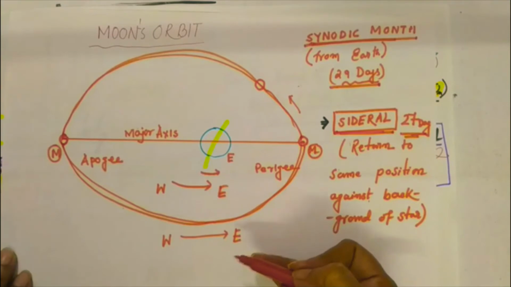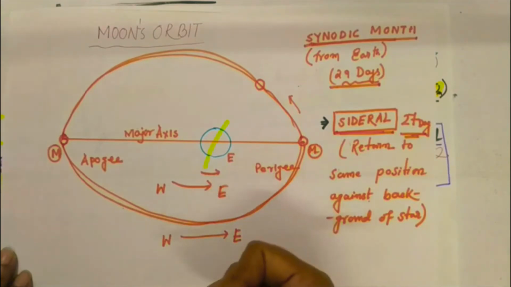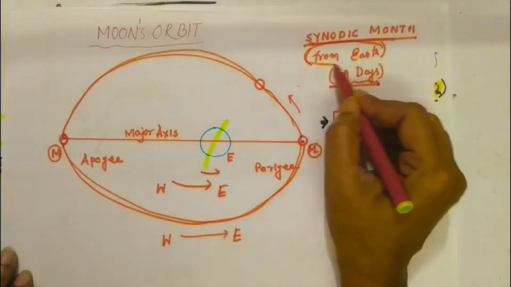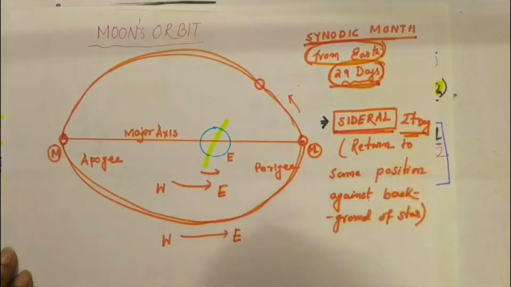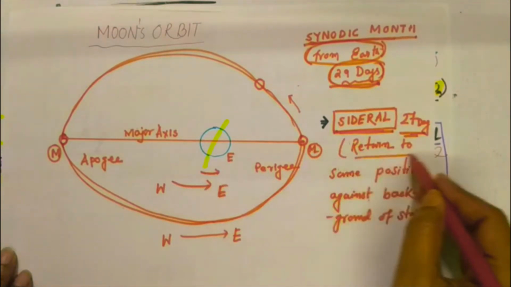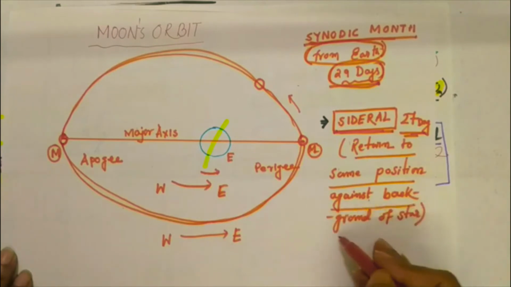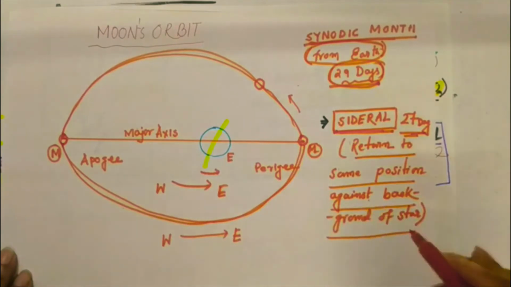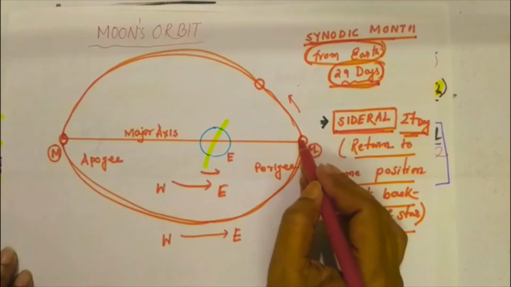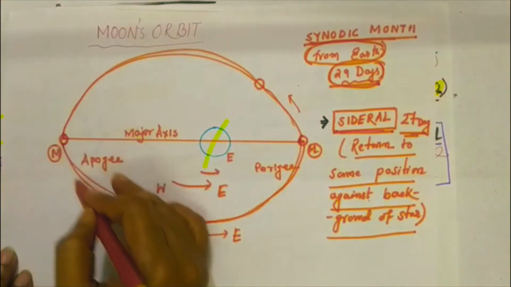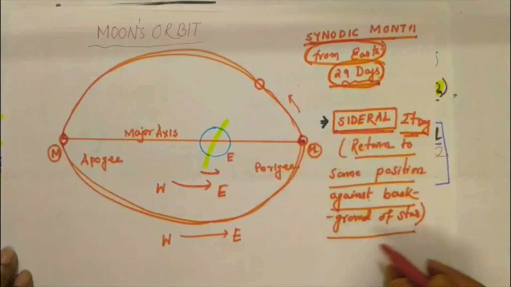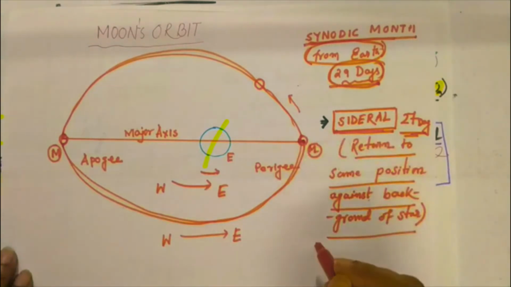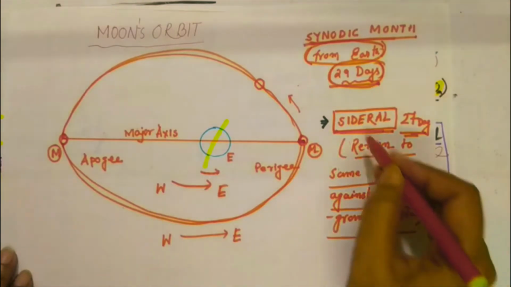If we consider the moon's orbital time period from the earth's perspective, it is 29 days. And if you consider the moon's orbital period as returning to the same position, again back to the same situation, the same position, suppose we start the journey from here and complete its orbit and reach the same position, in reference to the star or the sun, then it is known as sidereal.